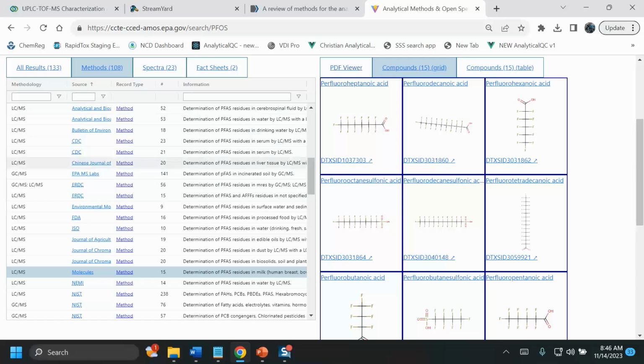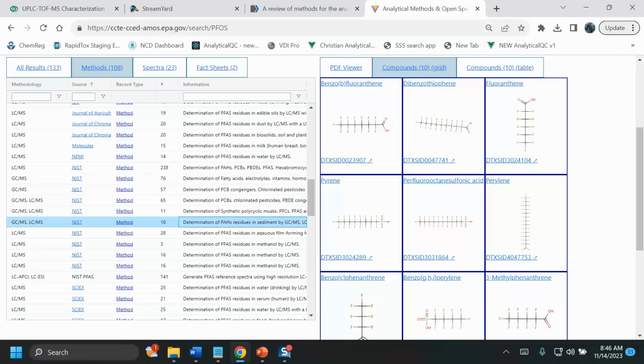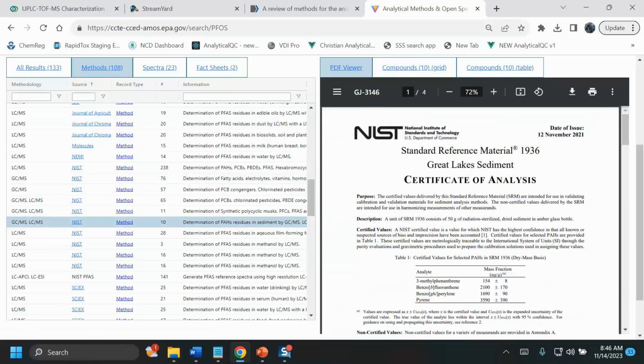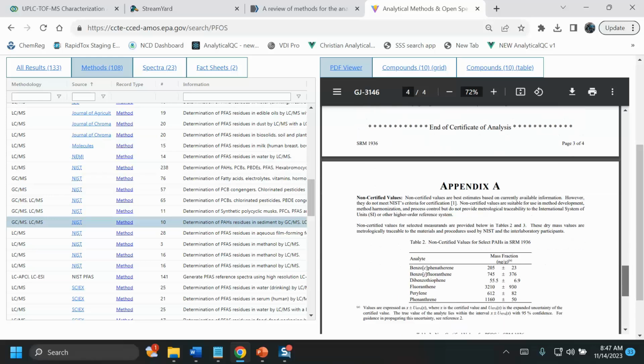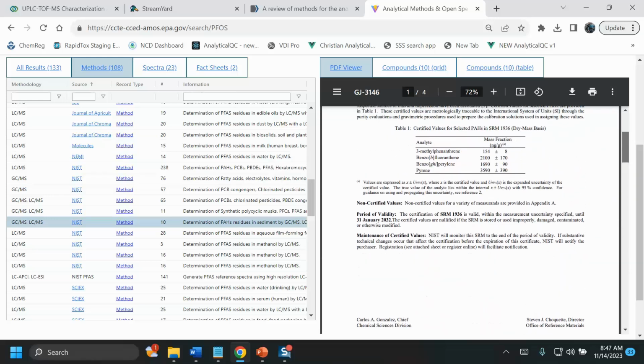We have indexed all of the chemistry below that. We also worked pretty closely with NIST to pull all of their detailed information about certificate of analysis. So this Great Lakes sediment will have PFAS chemicals mentioned in here, as well as PAHs, etc., etc.